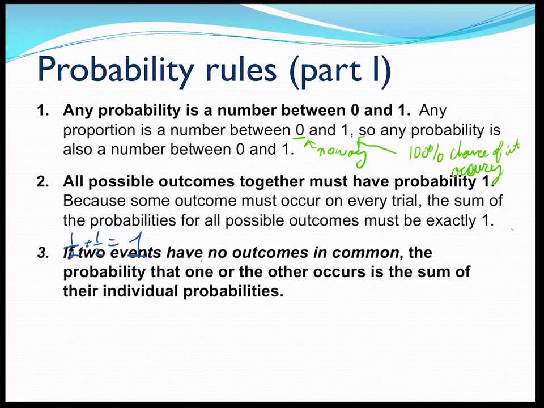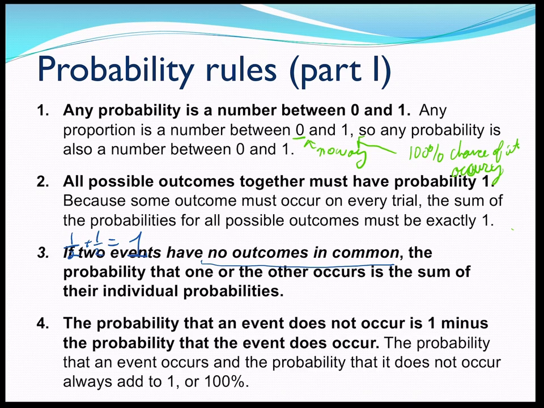If two events have no outcomes in common, the probability that one or the other occurs is the sum of their individual probabilities, right? So the probability that an event does not occur is 1 minus the probability that the event does occur. So if I wanted the probability of tails, that'd be 1 minus the probability of heads, which is 1/2. We see that that holds true. So the probabilities of all events have to add up to 1.